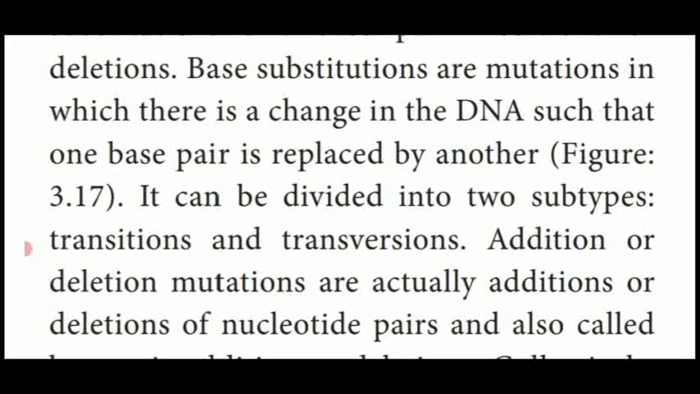That is, one base pair of DNA is replaced by another. This substitutional point mutation, based upon the replacing nitrogenous base pair, is divided into two subtypes. One is transition and the other is transversion. This one also we have seen in the previous table column.